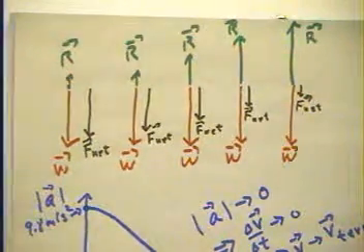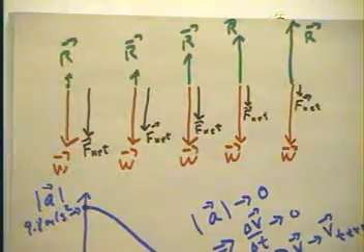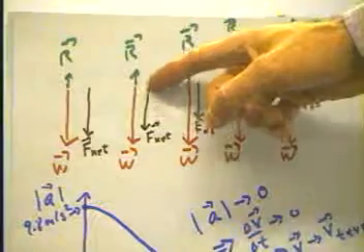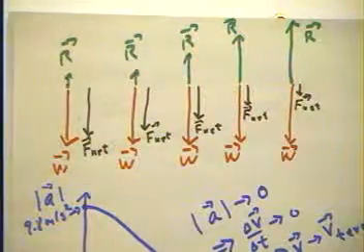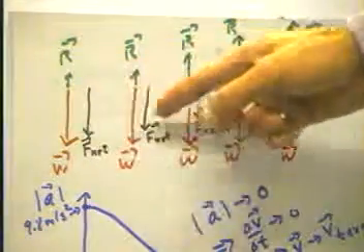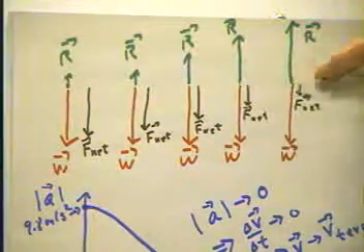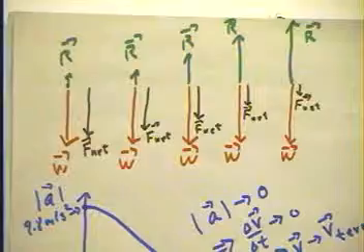We could look at a series of snapshots of a falling object. Weight, lots of weight, little air resistance. Net force is pretty close to the weight. A little more air resistance, the net force is reducing a little bit with respect to the weight. The weight is unchanging, as said before. The air resistance is increasing, so the net force and therefore the acceleration is decreasing.